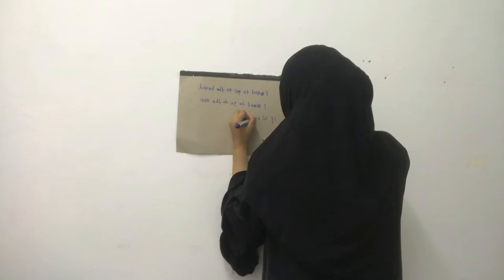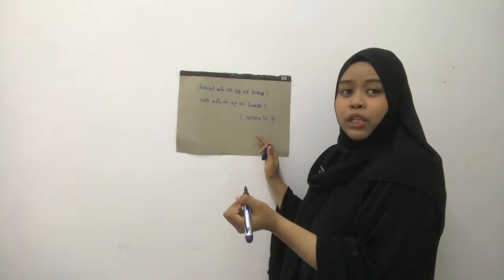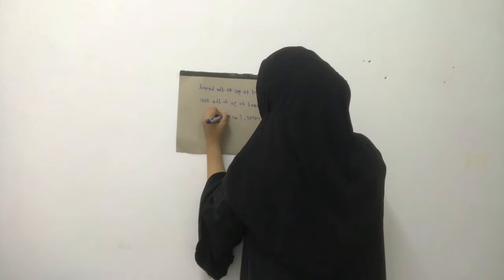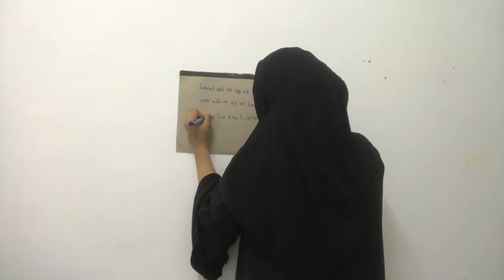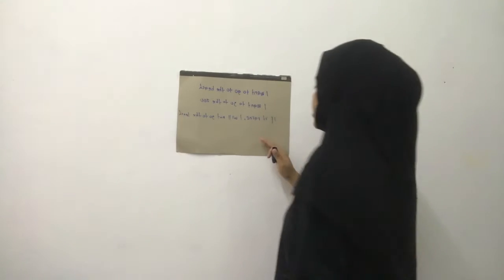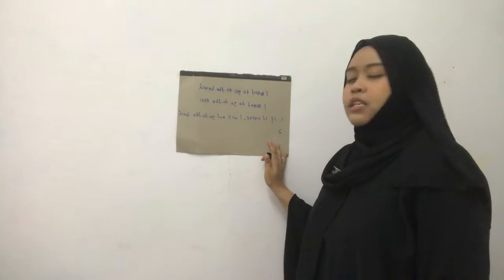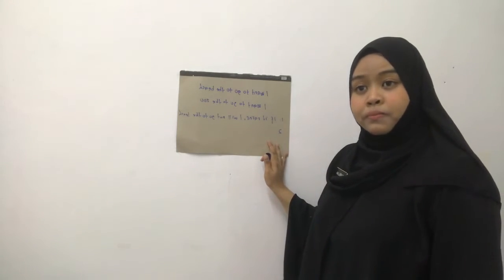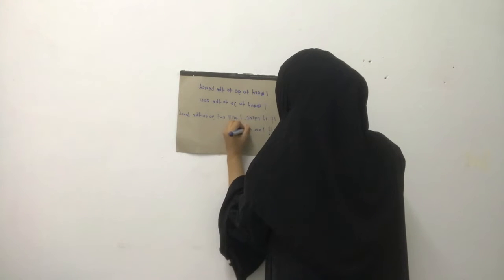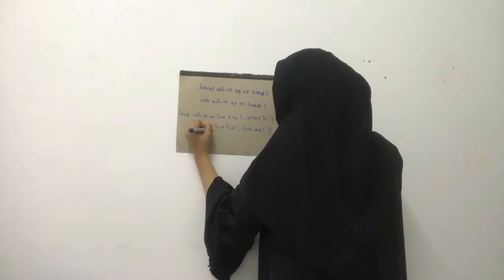If it rains, will you or will you not go to the beach? You will not, okay? So, I will not go to the beach. Now the second sentence, if you are sick, will you still go to the zoo? No. So, if I am sick, I will not go to the zoo.